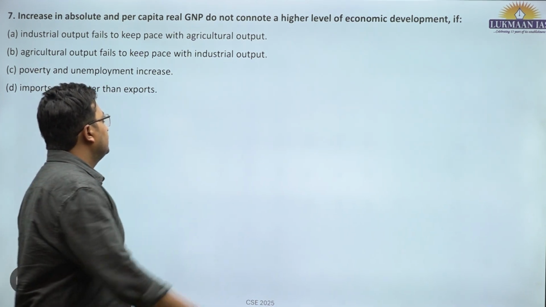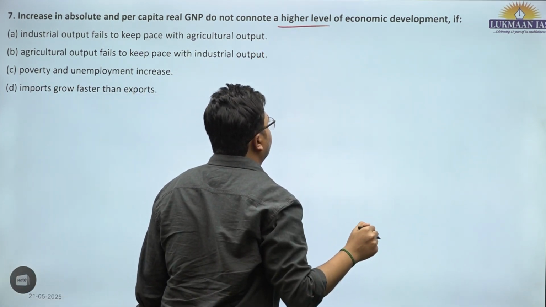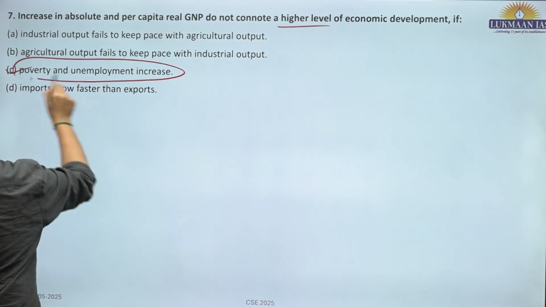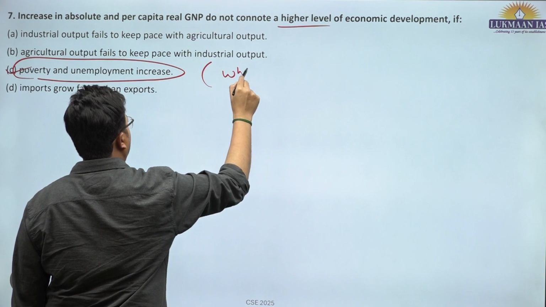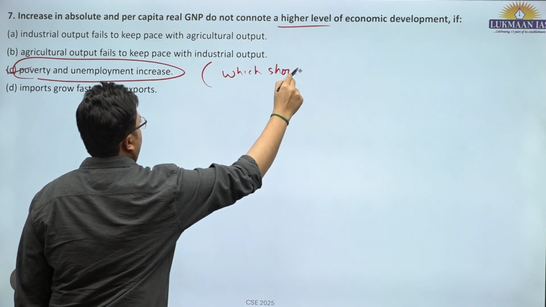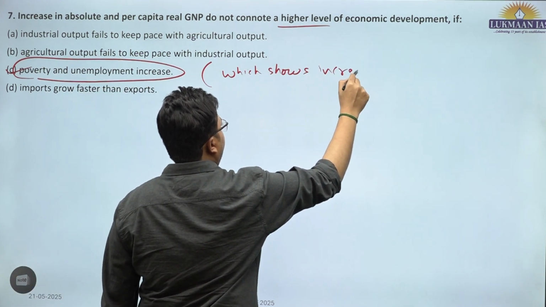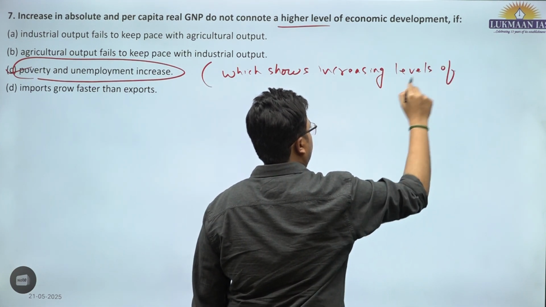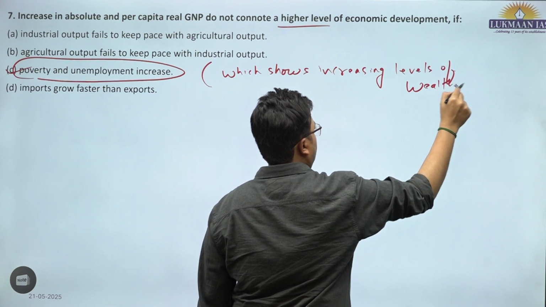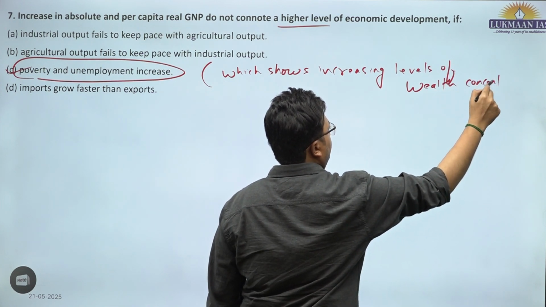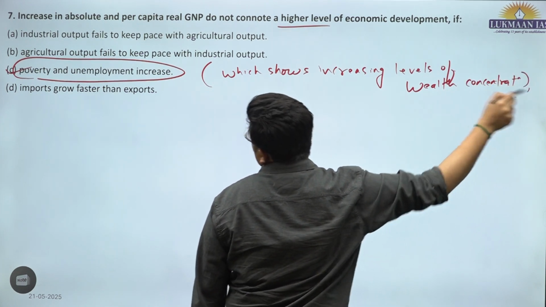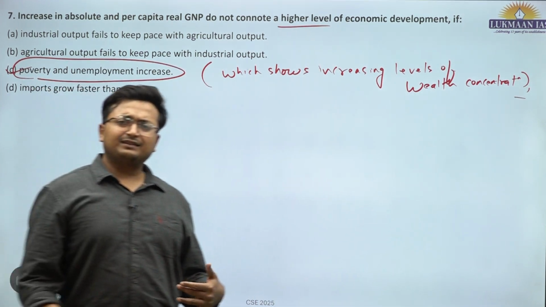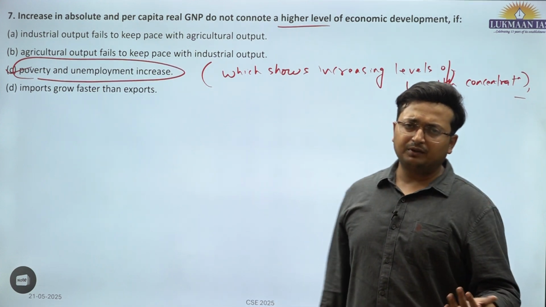Do not connote a higher level of economic development if poverty and unemployment increase, which shows increasing levels of wealth concentration. So this is saying that even if the absolute and per capita real GNP is increasing, it does not mean that economic development is happening.